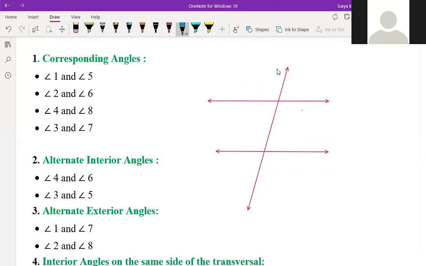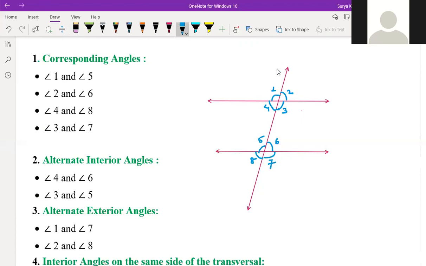See, angle 1 and angle 5 are corresponding angles. So we can write here angle 1, angle 5 are corresponding angles. Okay. Angle 2 and angle 6 are what? Corresponding angles. Sorry, angle 4 and angle 8. Angle 1, 2, 3, 4. Angle 4 and angle 8. Angle 3 and angle 7.